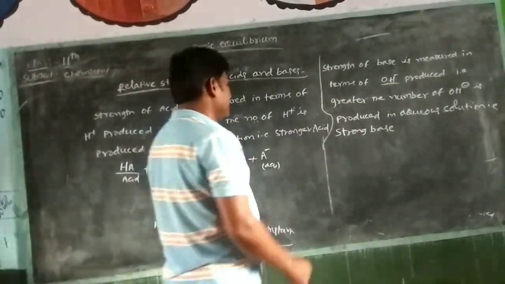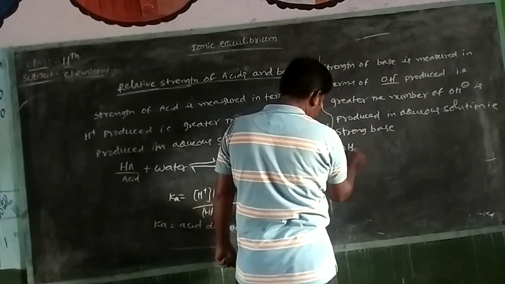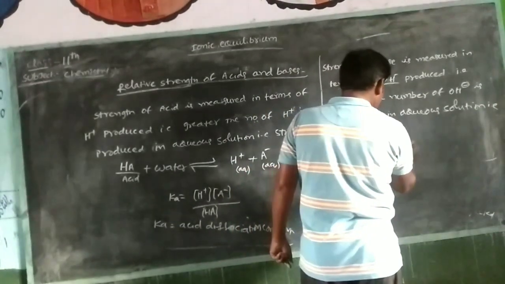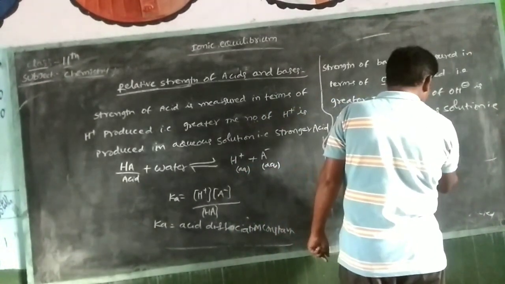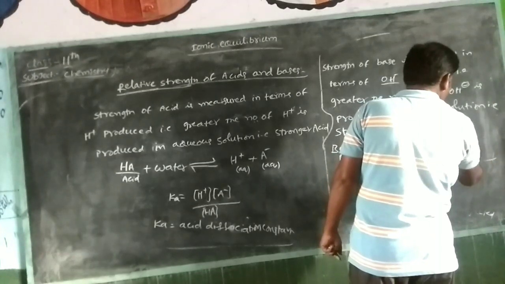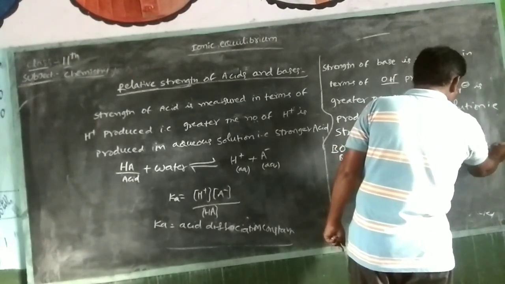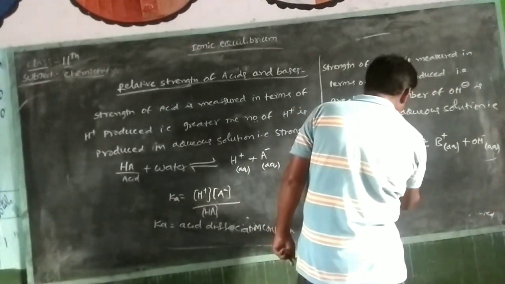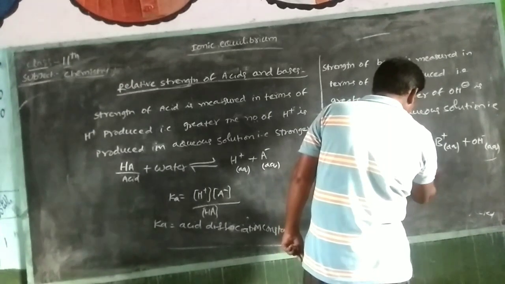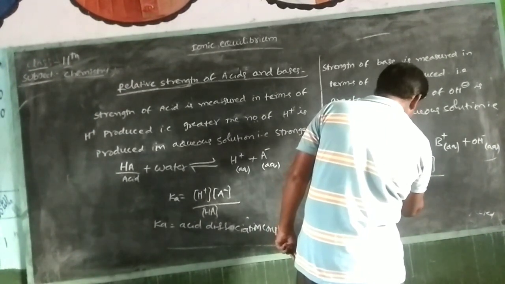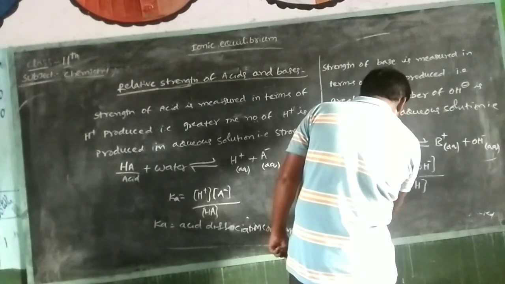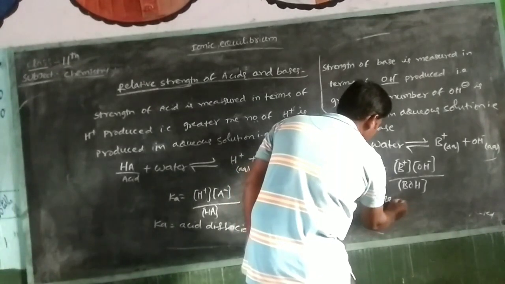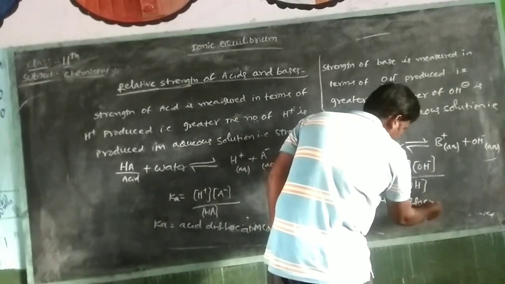You have to write it as B. Strong base means this is the base plus water. You can write the irreversible reaction: B plus water gives B plus aqueous, OH minus aqueous. You have to write the law of mass action. According to the law of mass action, K is equal to B plus concentration, OH minus concentration upon BOH. This is the Kb. Kb is equal to base dissociation constant.